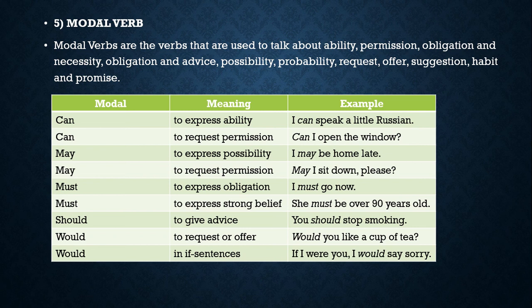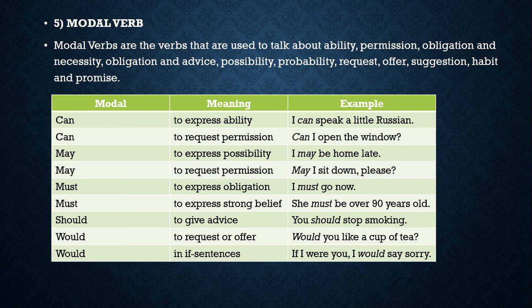For example, I can speak a little Russian. In this sentence, we can see that I have the ability to speak a little Russian. For the request permission, can I open the window? Okay, next, may, used to express possibility and request permission. For example, I may be home late. In the sentence we can see that I have the possibility to come home late. For the request permission, may I sit down please?